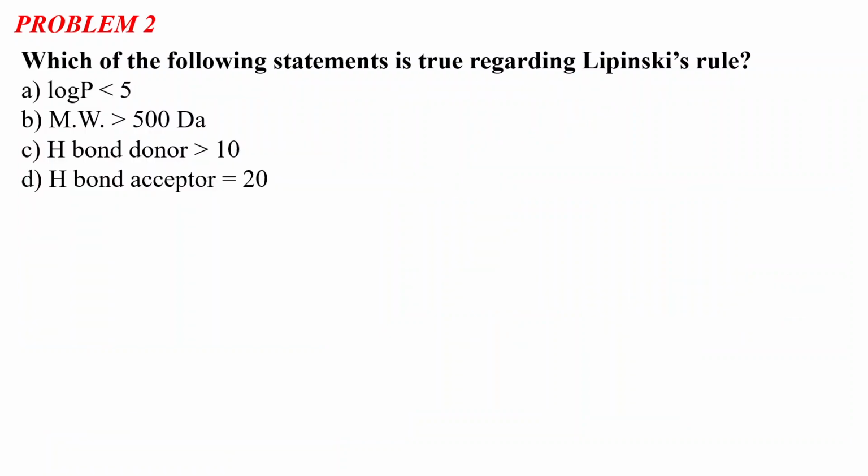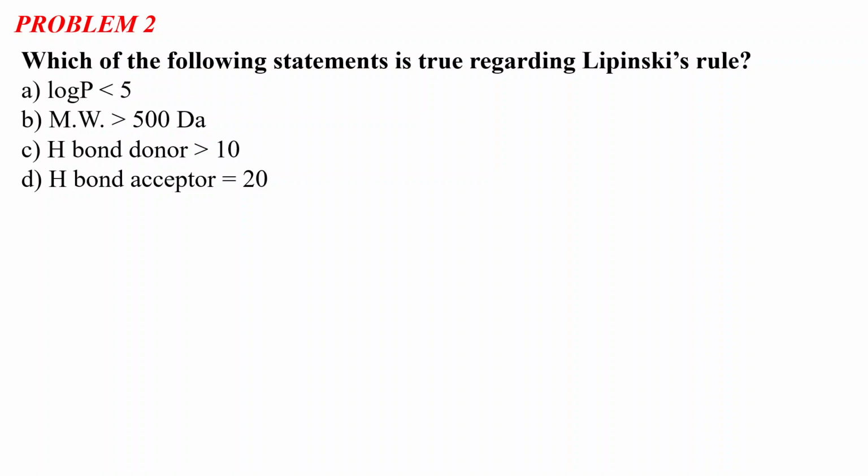Okay. So problem number 2 says: which of the following statements is true regarding Lipinski's rule? Option A, log P value less than 5. Option B, molecular weight greater than 500 Dalton. Option C, hydrogen bond donor greater than 10. And option D, hydrogen bond acceptor equal to 20. So please read this kind of true-false question carefully, because sometimes it gets confusing whether it is a true-false or correct-incorrect kind of question.